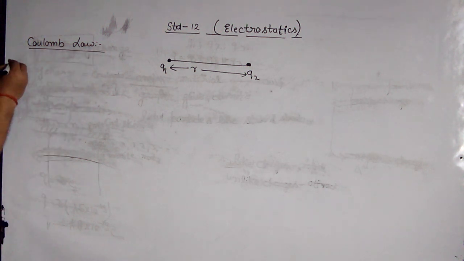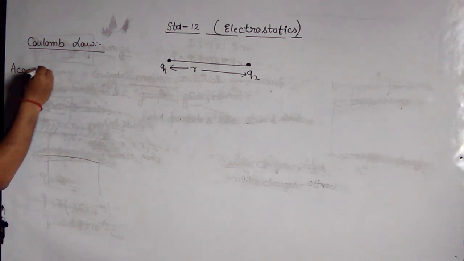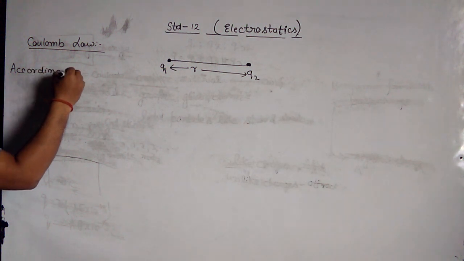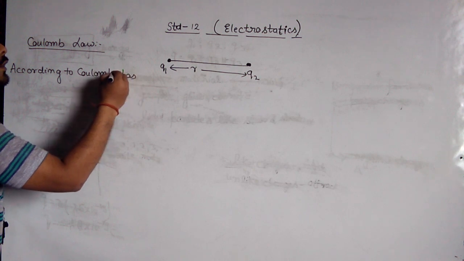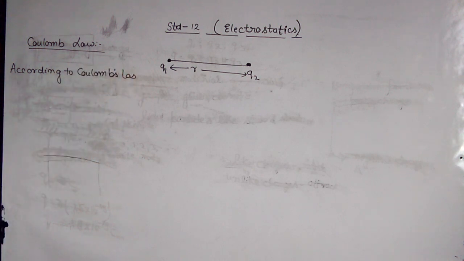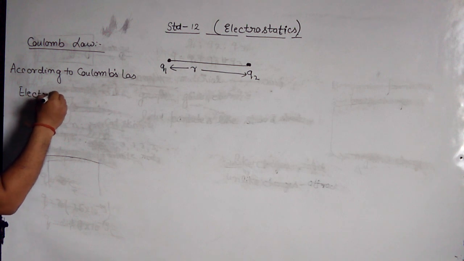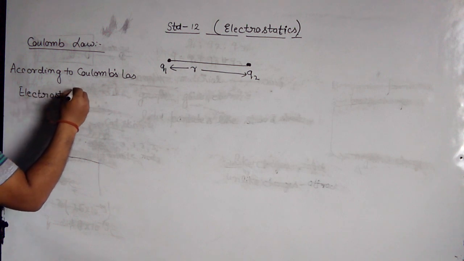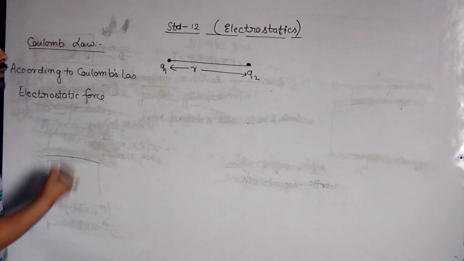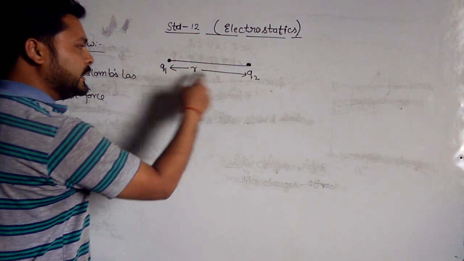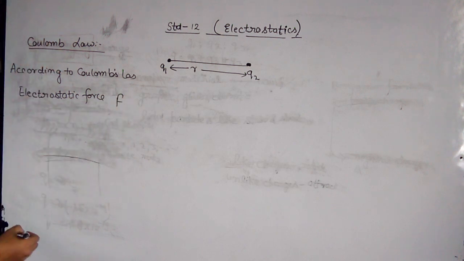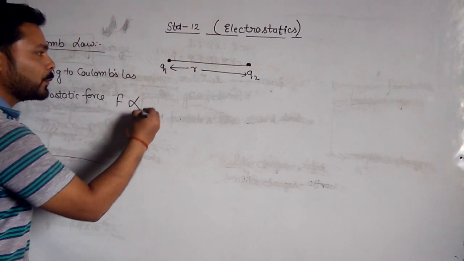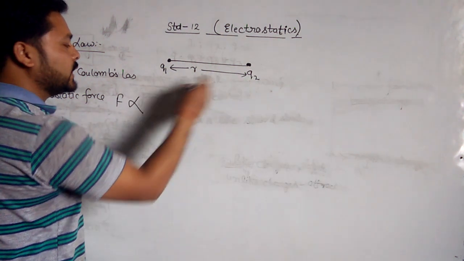So according to Coulomb's law, the electrostatic force acting between these two charged particles Q1 and Q2 is directly proportional to the product of the charges.